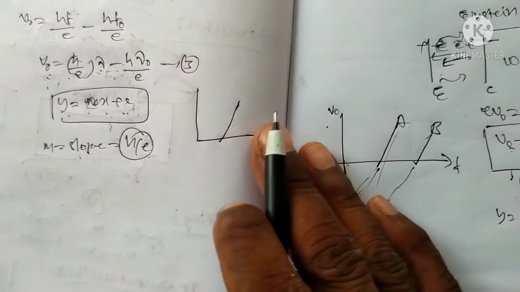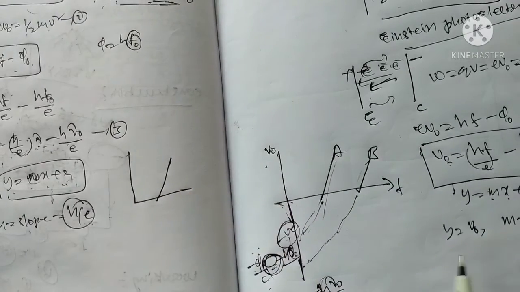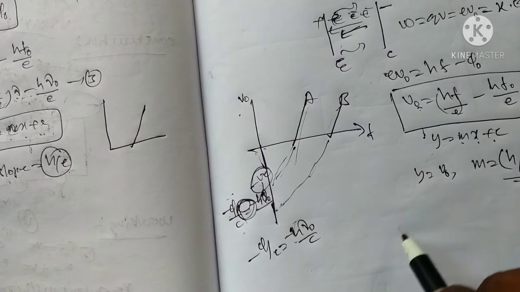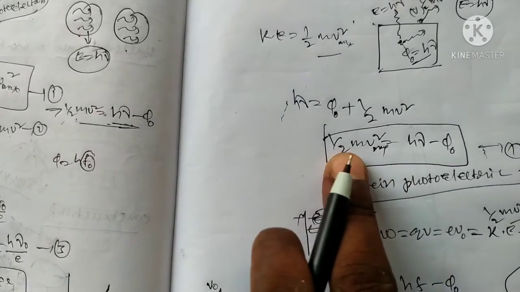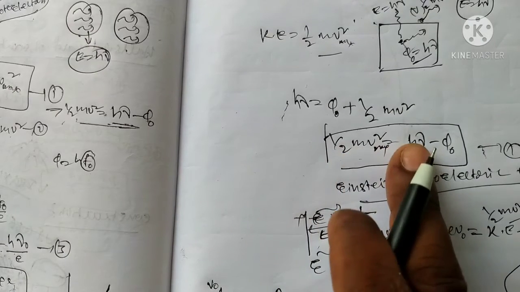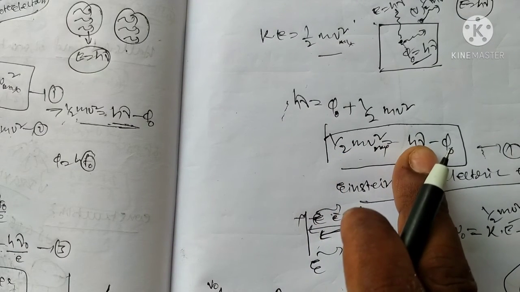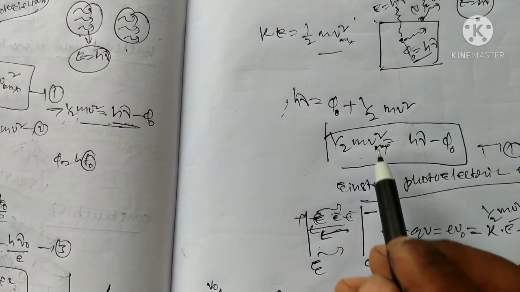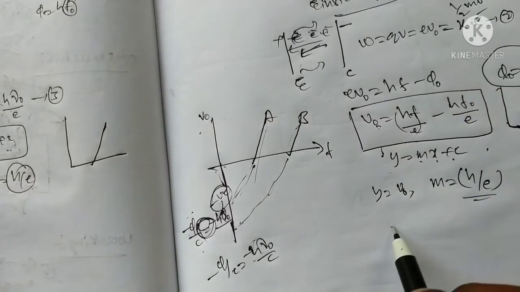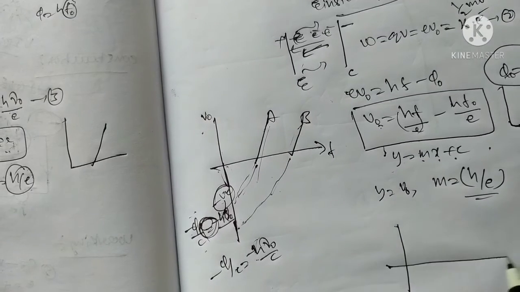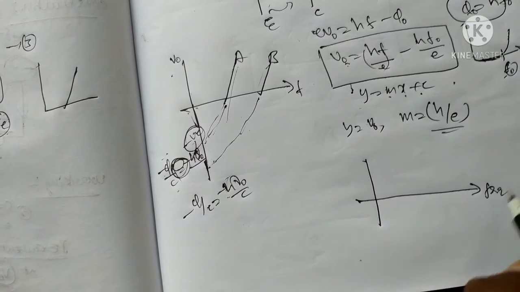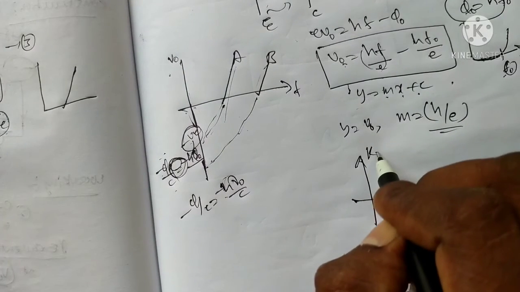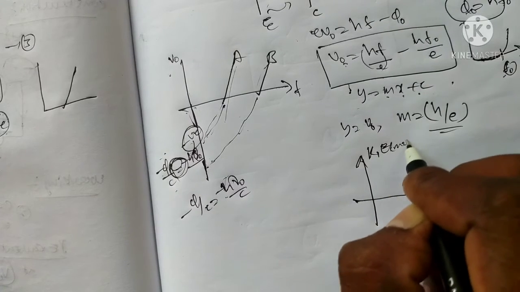Suppose we draw the graph of maximum kinetic energy. From the equation, y is equal to mx plus c, we can draw the graph of kinetic energy versus frequency, that is maximum kinetic energy.